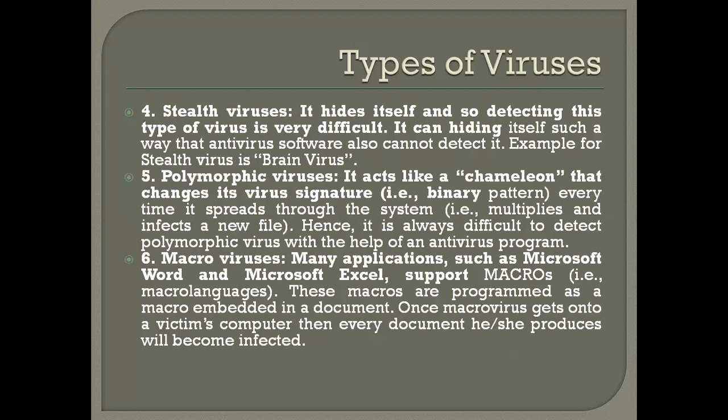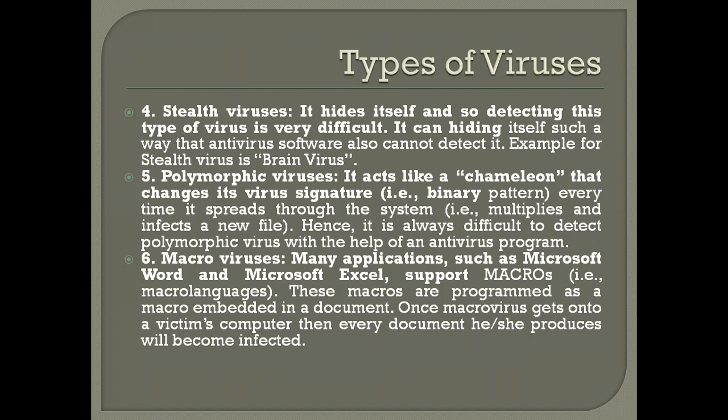Then the fourth one is the stealth virus. It hides itself, so detecting this type of virus is very difficult. It can hide itself in such a way that antivirus software also cannot detect it.